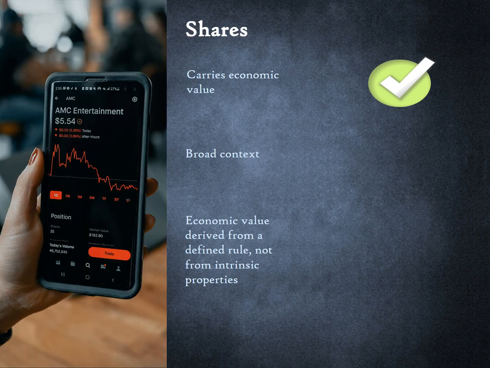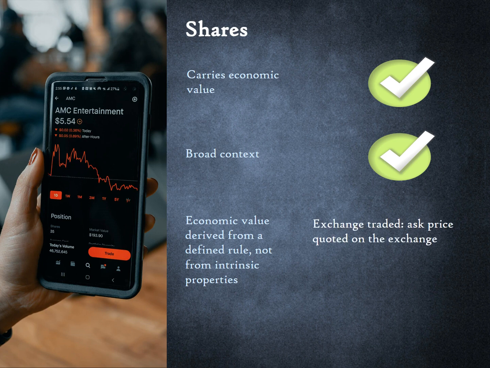A share has economic value because it has a non-zero price. The pool of prospective buyers is not limited to a geography or a technology platform. Even shares of companies that trade on a digital exchange can be traded off exchange. Finally, the economic value of shares is clearly rule-based.